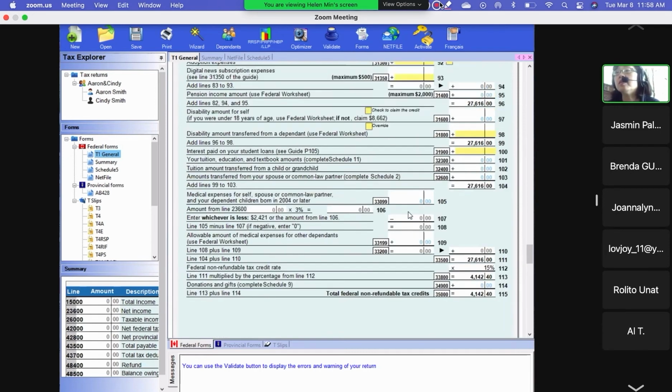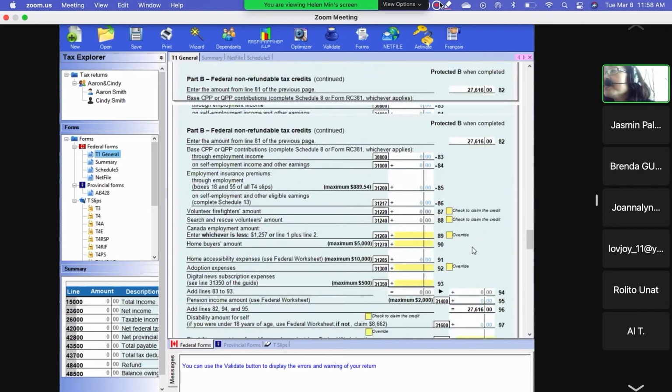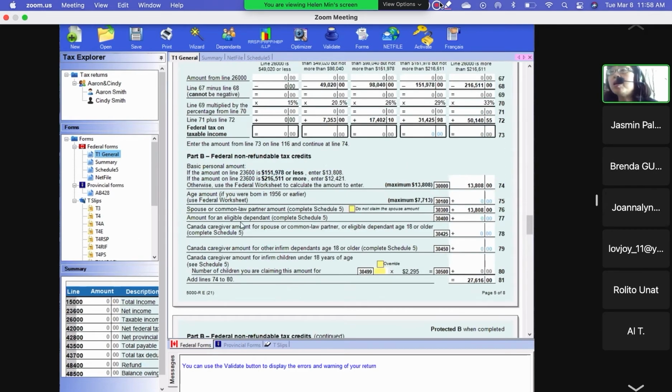That's not like medical expenses, which is on line 105. Donation is line 114 here. There are lots. The first thing everybody gets is line 74, the basic personal amount. Everybody gets this credit.